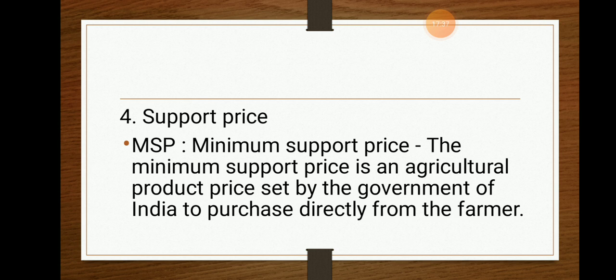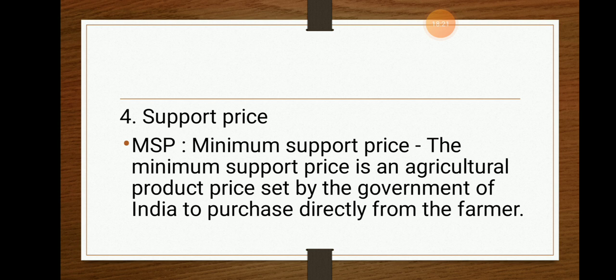So now what can a farmer do? The farmer can go to the government and sell at 30 rupees, or he can go to the private enterprises to increase the money. If the private enterprises say, I will give you 35 rupees or 31 rupees, the farmer is free to sell to anyone if there is an increase in the price. But what happens when the private enterprise says, no, I will give only 25 rupees, no, I will give only 28 rupees? At that point there was a decrease in the amount compared to the government. Now the farmer can go to the government and sell his product for 30 rupees in spite of 28 rupees. Understood what is minimum support price?